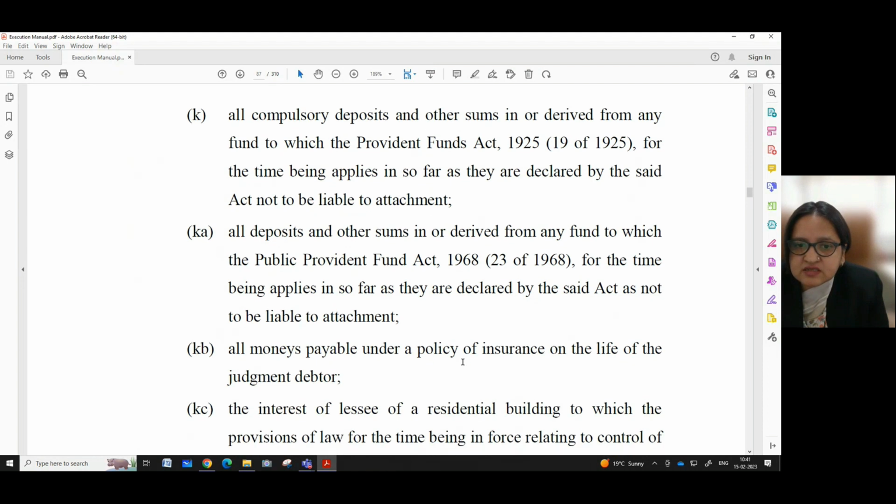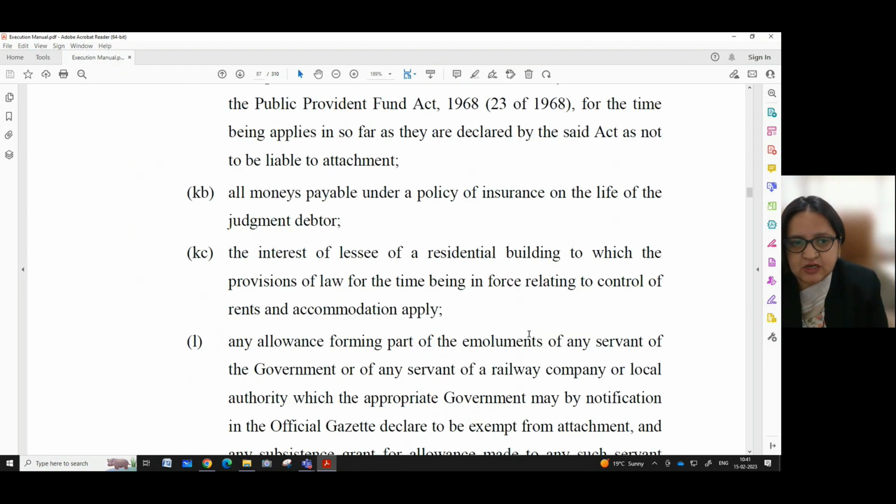All deposits and other sums in or derived from any fund to which the Public Provident Fund Act 1968, 23 of 1968 for the time being applies insofar as they are declared by the said act as not to be liable to attachment.